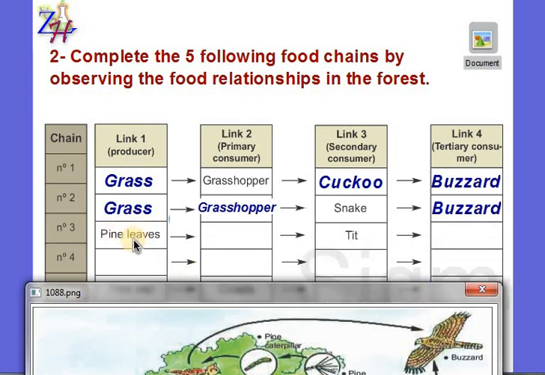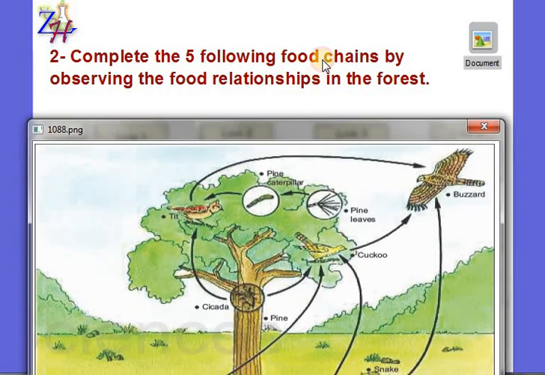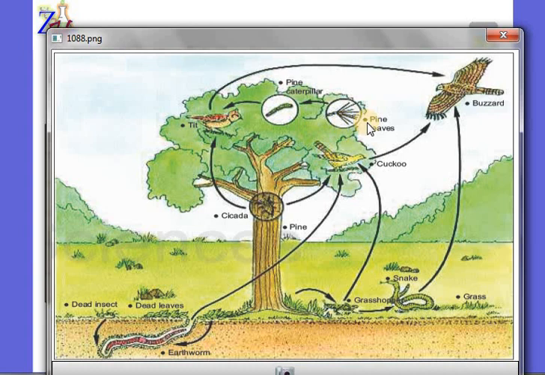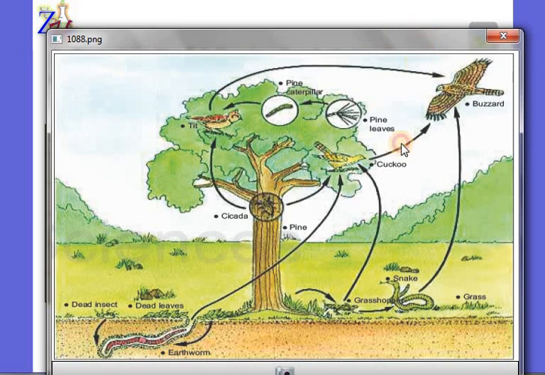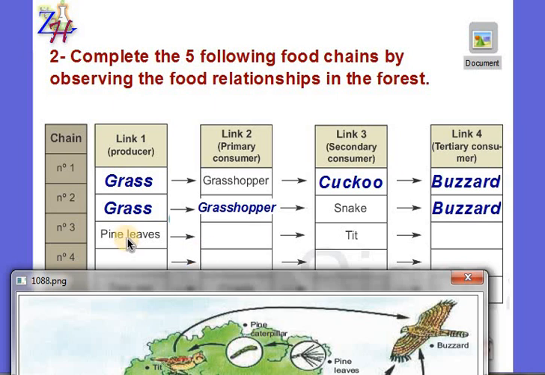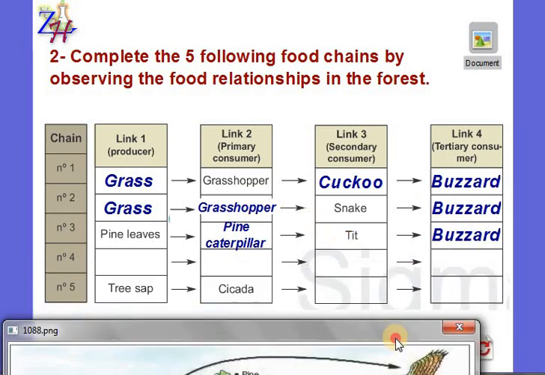The third chain starts with pine leaves, and it has the tit in it. Let's see. So pine leaves, where are pine leaves? These are pine leaves. Pine leaves are eaten by what? By pine caterpillar. Then the pine caterpillar is eaten by the tit. Then the tit is eaten by the buzzard. So let's fill the chain. First of all, pine leaves are eaten by the pine caterpillar. The pine caterpillar is eaten by the tit, and the tit is eaten by the buzzard.